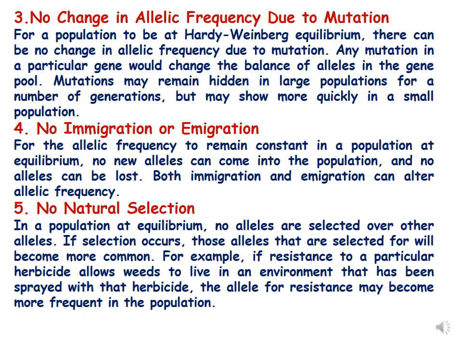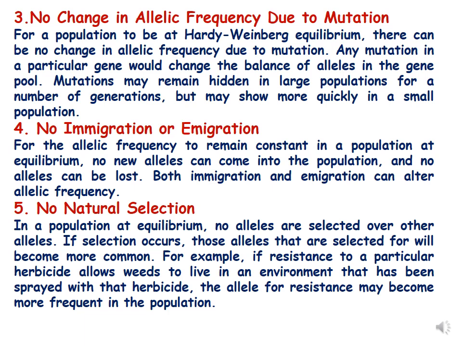Any mutation in a particular gene would change the balance of alleles in the gene pool, and mutations may remain hidden in larger populations for a number of generations but may show more quickly in small populations. It means that even when mutations happen, if the population is small, it will have a large effect, and if the population is large, then the mutation, though it may be occurring, will not show because of the large population.